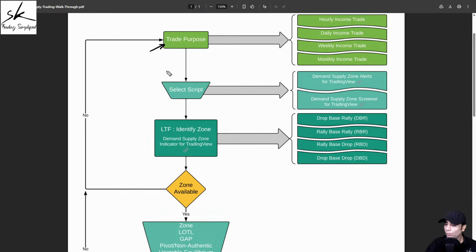Now, the question is, what do we mean by trade purpose? Trade purpose basically implies the expected duration of the trade. And the duration of the trade is from the time you enter the trade to the time you exit the trade. Now, when I'm talking about the exit here, the exit can be the target, the exit can be break even, the exit can be the trailing stop loss, the exit can also be the stop loss, any kind of exit. So this is what you need to do first. You need to define your trade purpose.